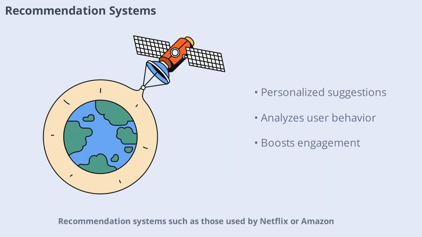Recommendation systems, such as those used by Netflix or Amazon, are another application of narrow AI and machine learning. These systems analyze user behavior and preferences to suggest movies, products, or content. By processing massive datasets, machine learning algorithms can identify patterns and make personalized recommendations. This not only enhances user experience but also drives engagement and sales for businesses.